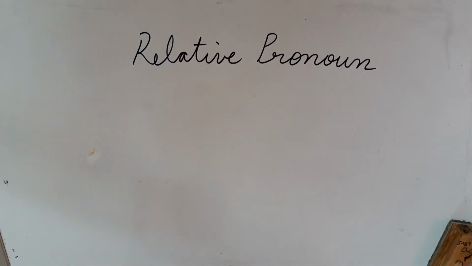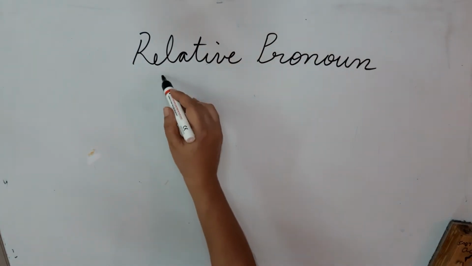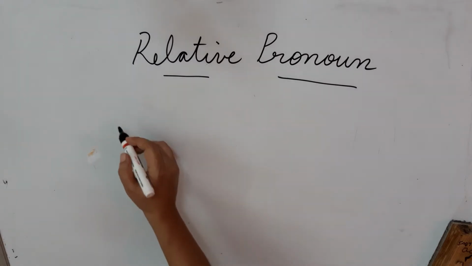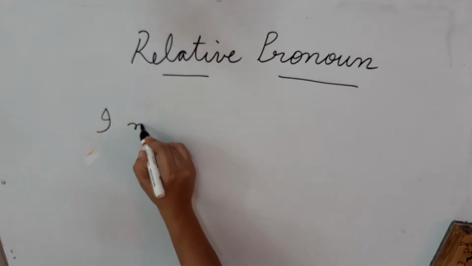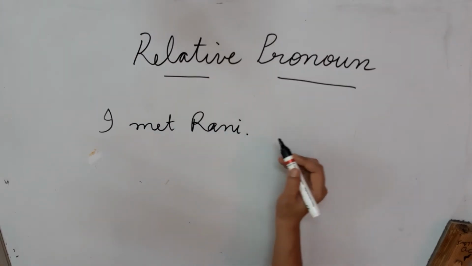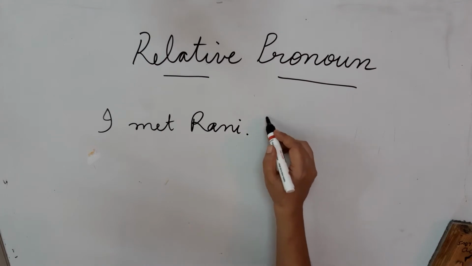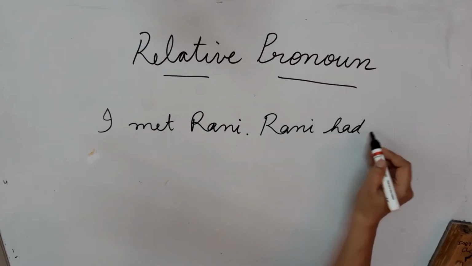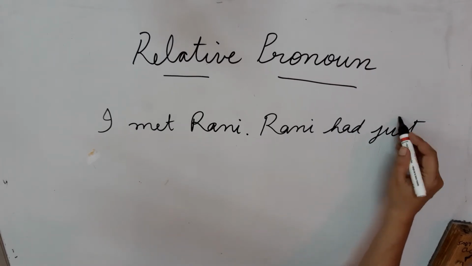Hello students, we were studying relative pronouns, and a relative pronoun shows us the relation. Suppose I write, I met Rani. The second sentence is, Rani had just returned.